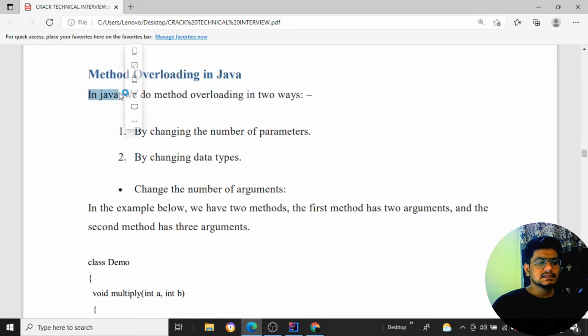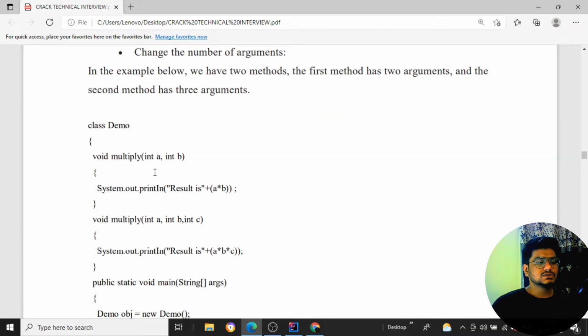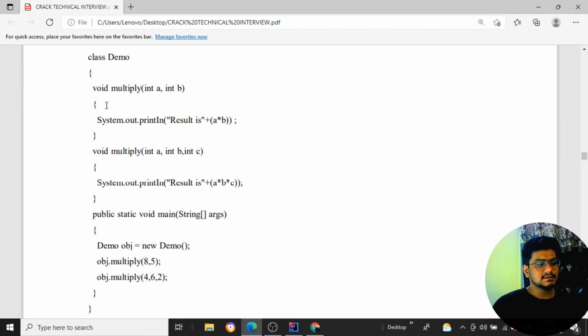In Java, don't confuse method overriding with overloading. Many people get confused, so don't get confused with this. We can achieve method overloading in two ways: by changing the number of parameters and by changing the data types. Let me show you with an example.